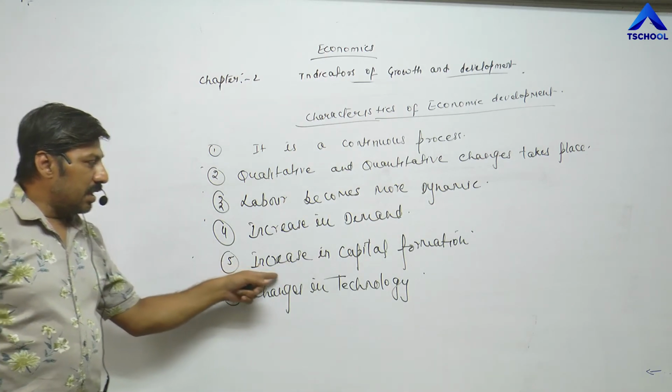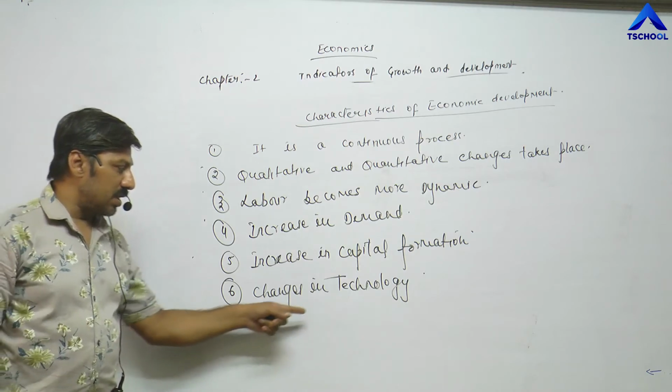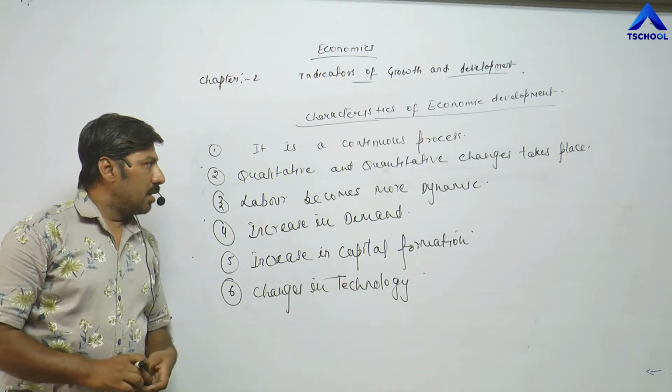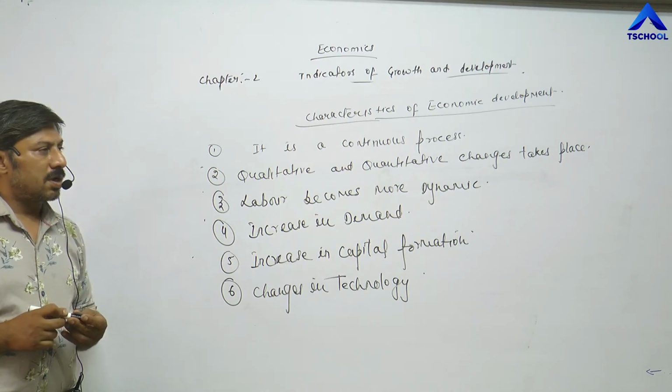Fifth, increase in capital formation and changes in technology. First, it is a continuous process. So how is economic development a continuous process?